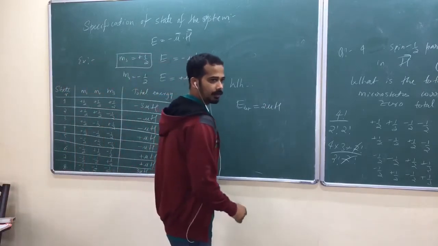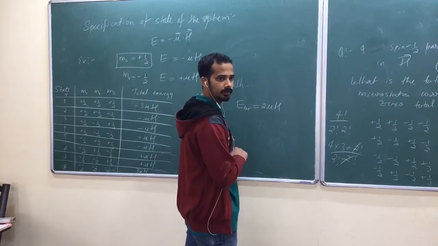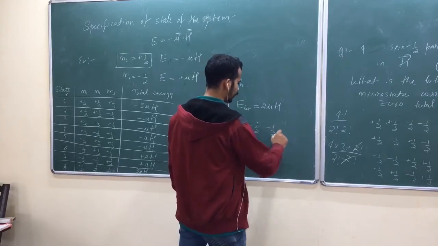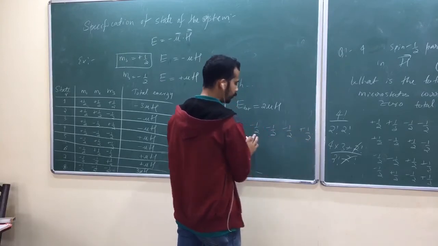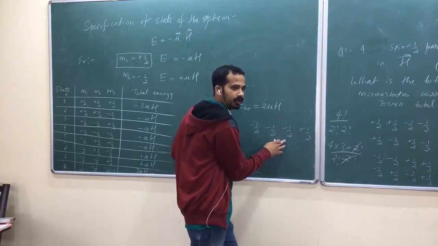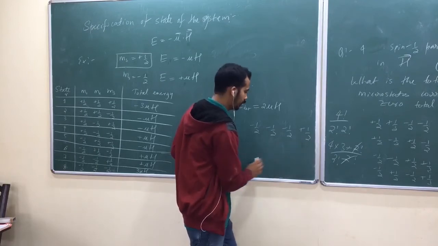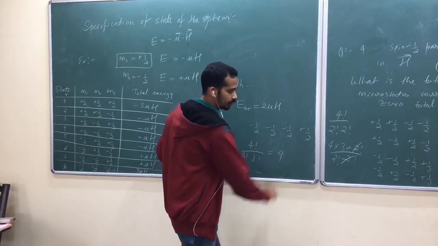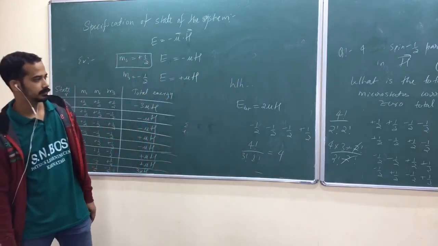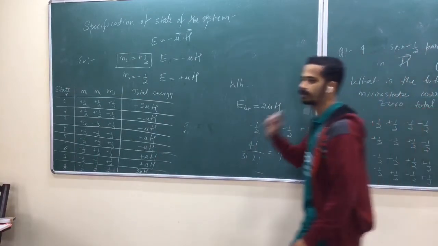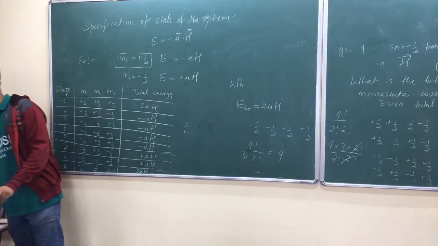So when will it happen? When 2 are spin up? No. 3 are spin down. Am I right? Plus mu h energy for each spin down particle: plus mu h, plus mu h, 3 mu h, and minus mu h, so 2 mu h. That means you again have 4 of them: 3 are of one type, 1 is the other type. So I have 4 microstates for this total energy.